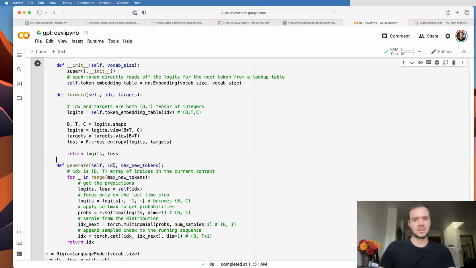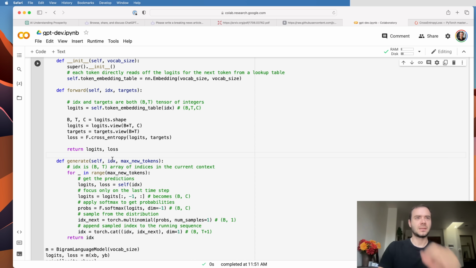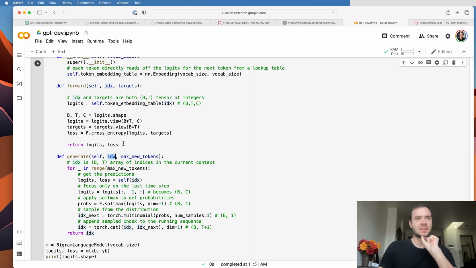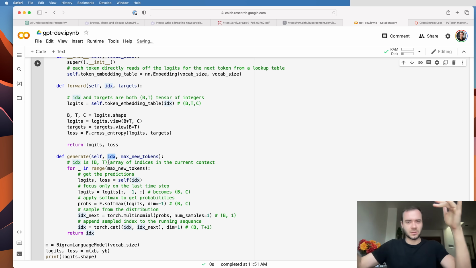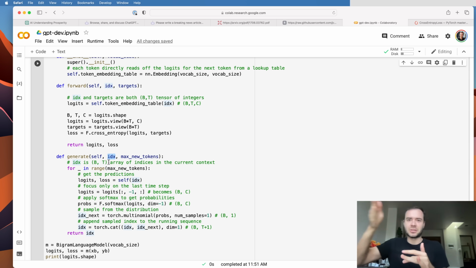We take the same kind of input, IDX, which is the current context of some characters in some batch. So it's also B by T, and the job of generate is to take this B by T and extend it to be B by T plus 1, plus 2, plus 3. It continues the generation in all the batch dimensions in the time dimension.